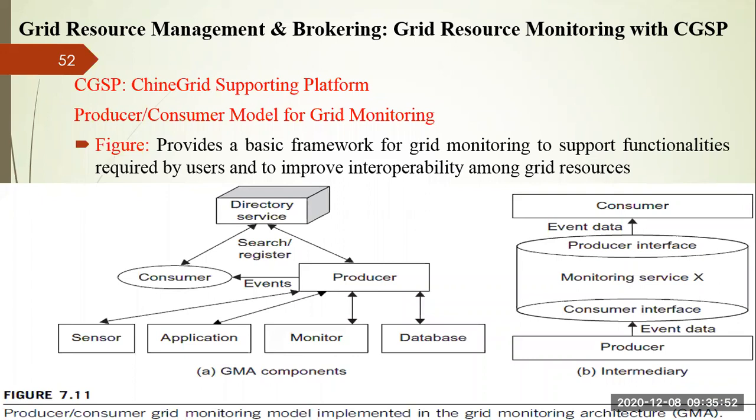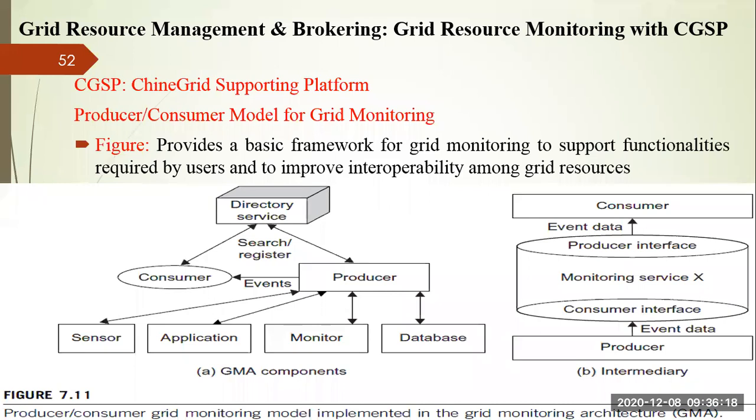So based upon that, it searches for particular resources, and both consumer and producer are registered under the directory services, right? Once matchmaking happens, when the consumer requirements, whatever the consumer has specified, are going to be solved by a producer, then the relationship between the consumer and producer is established. That we call an event.